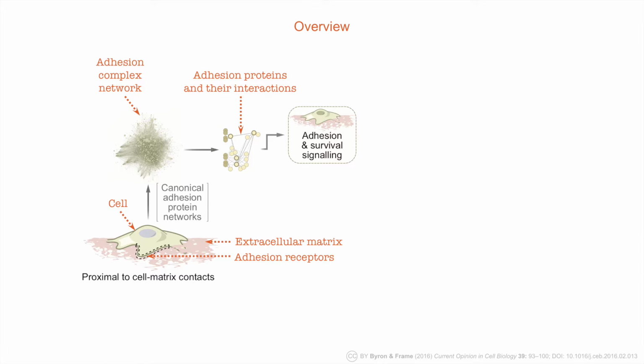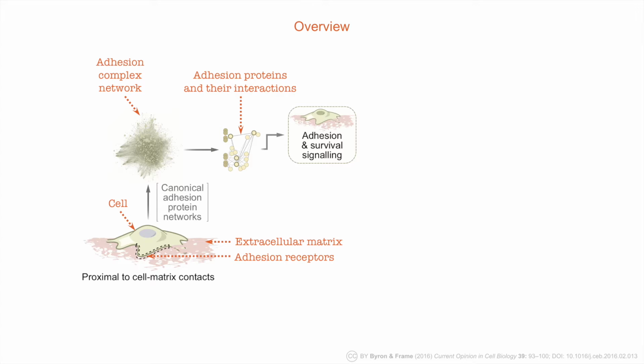During cell adhesion, adhesion proteins inside cells are recruited to adhesion receptors to form multi-protein assemblies called adhesion complexes. The networks of adhesion proteins and their interactions help cells sense their surroundings, and this determines whether cells move, divide, or die. When cell adhesion goes wrong, these processes malfunction, and disease often results.